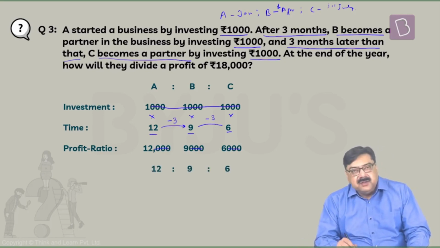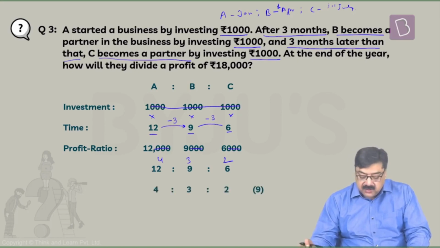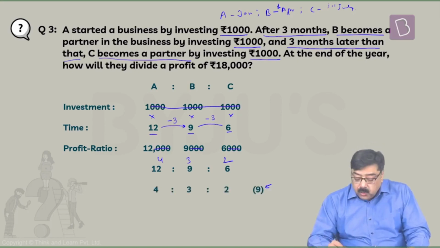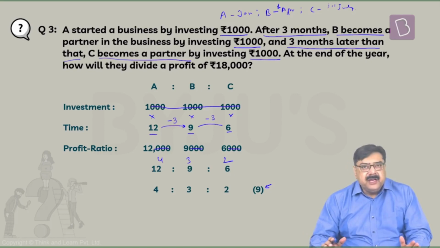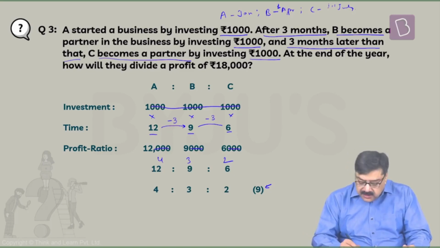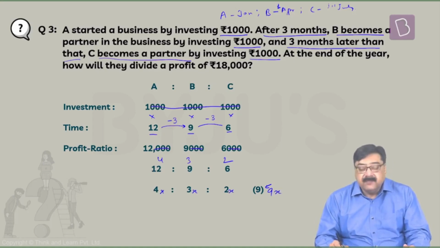All these three figures are divisible by 3. So 3 4s is 12, 3 3s is 9, 3 2s is 6. So 4:3:2. The total ratio points, as we know, is 9. Now, basic concept of ratio and proportion must be very clear to you. Now, these are the ratio points. So this total is 9x.